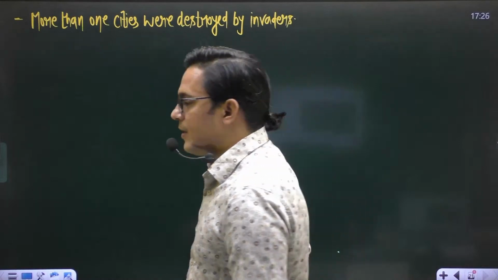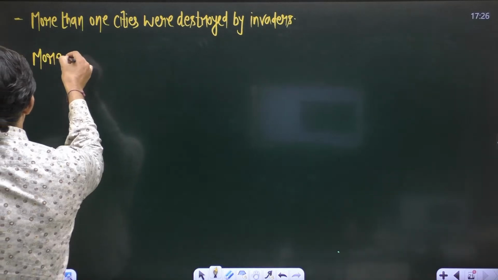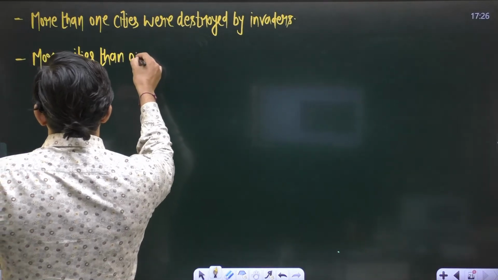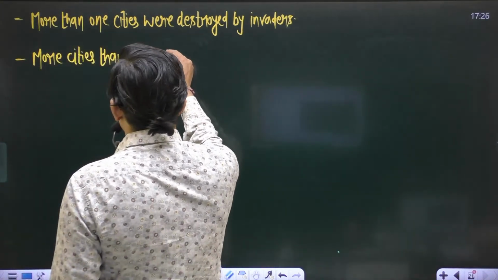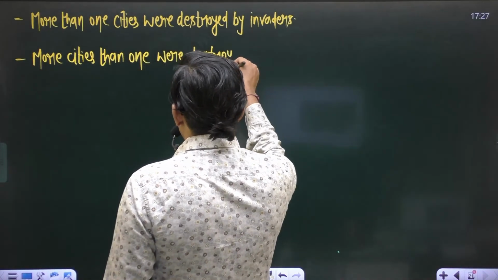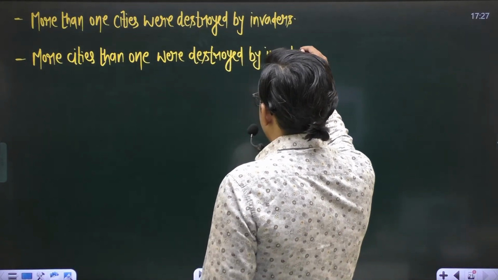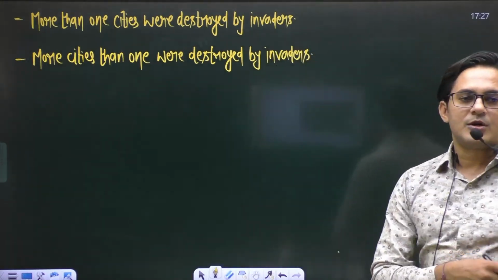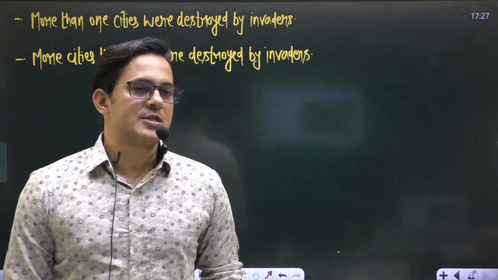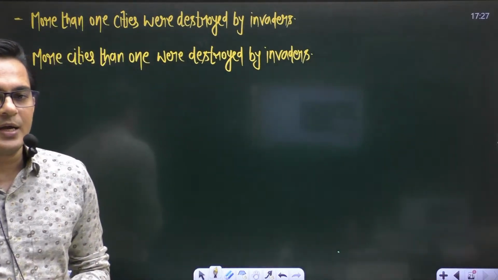And the second sentence is "more cities than one were destroyed by invaders." Right? Two different sentences you have. "More than one cities were destroyed by invaders." And the last one is "more cities than one were destroyed by invaders."